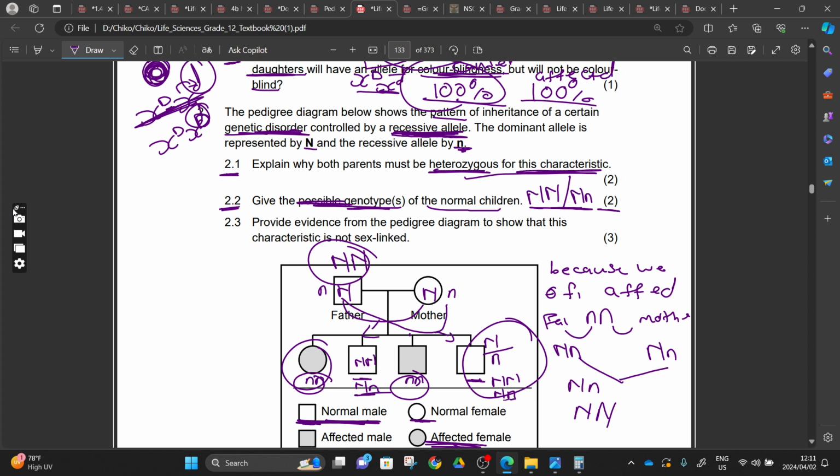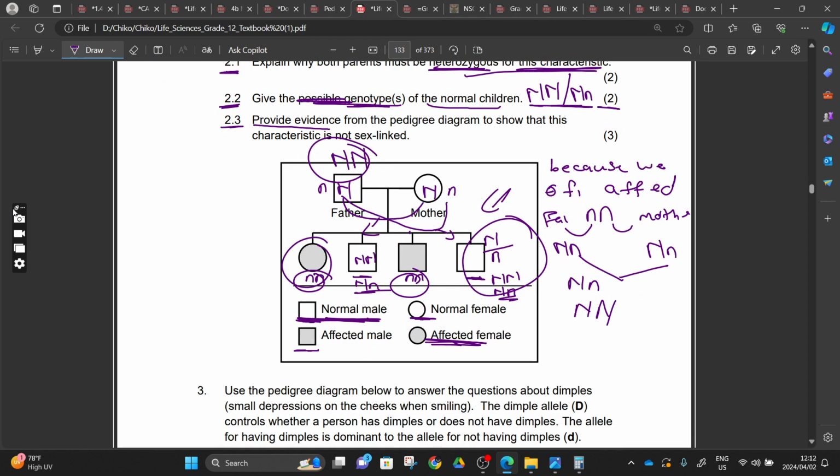We did it here. So number 2.3, provide evidence from the pedigree diagram to show that this characteristic is not sex linked. Yes, it's not sex linked, but provide evidence from the pedigree diagram to show that this characteristic is not sex linked. How are we going to prove it? We are going to prove it.